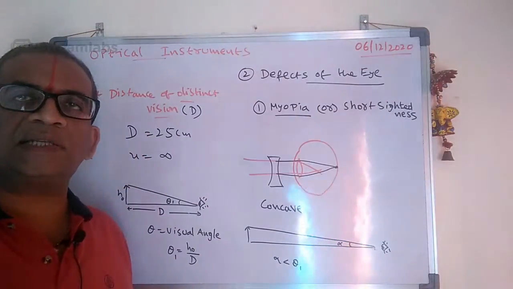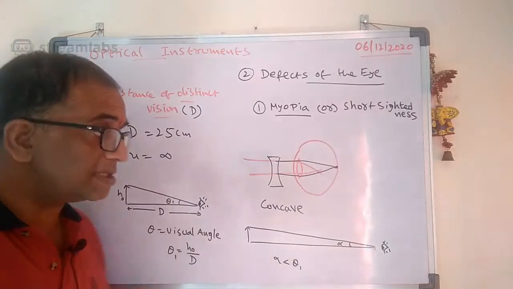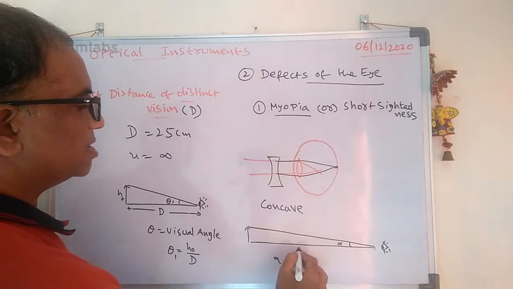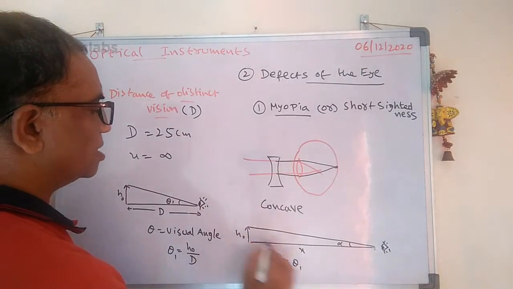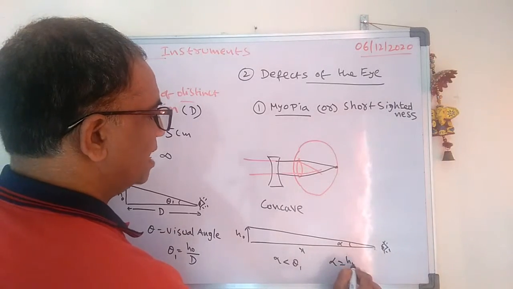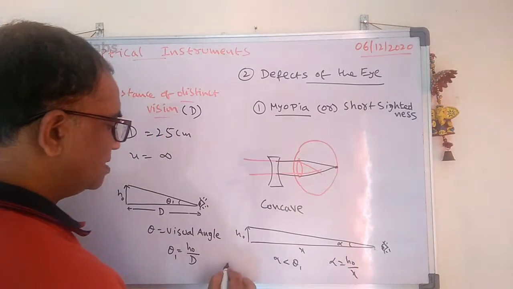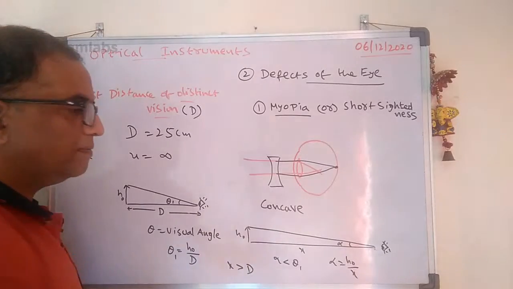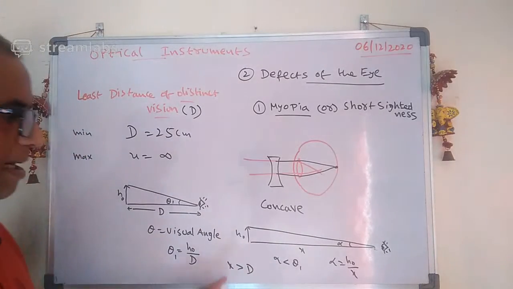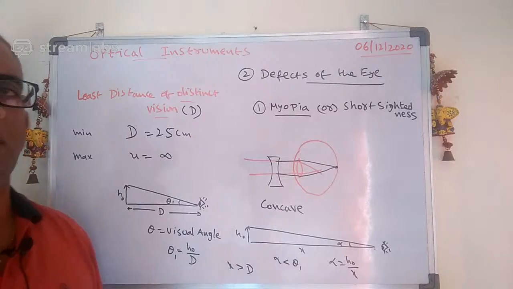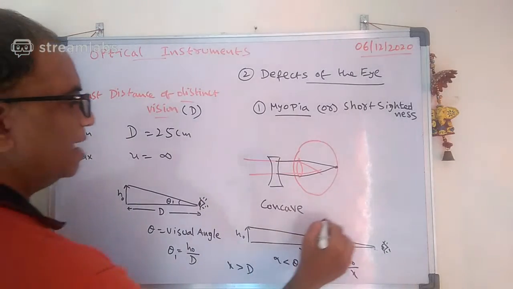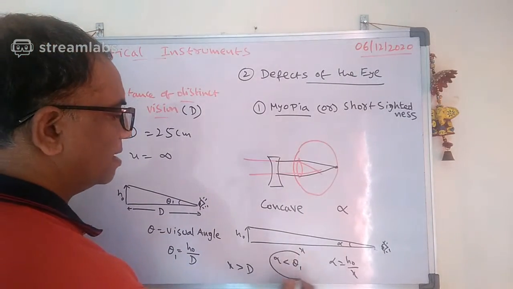Why is the alpha value less than theta 1? Because the distance increased. Let the distance be x. This is h naught. The alpha value is h naught by x, and the x value is greater than d. So what happens to the visual angle? The alpha value is less than theta 1. That is what I am saying.